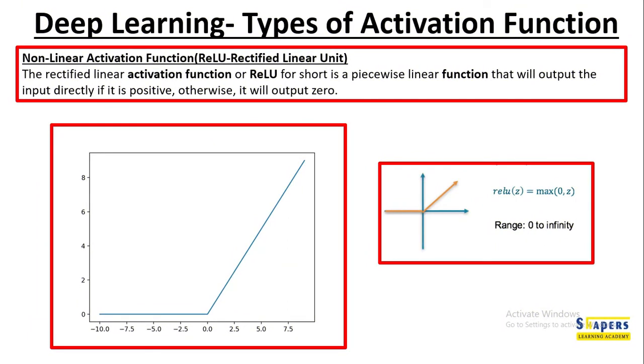Rectified linear unit or ReLU is another non-linear activation function which will output the input directly if it is positive, otherwise it's 0. So the plot is something like this, where positive values get plotted, and if the input is negative, it's only a 0.